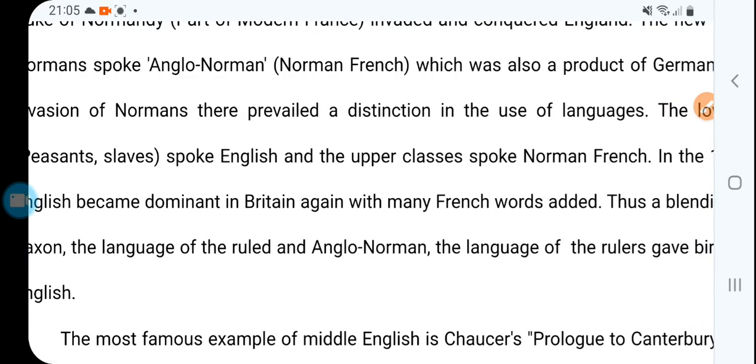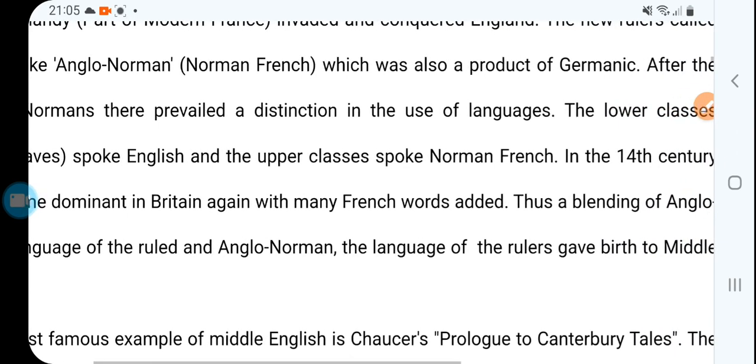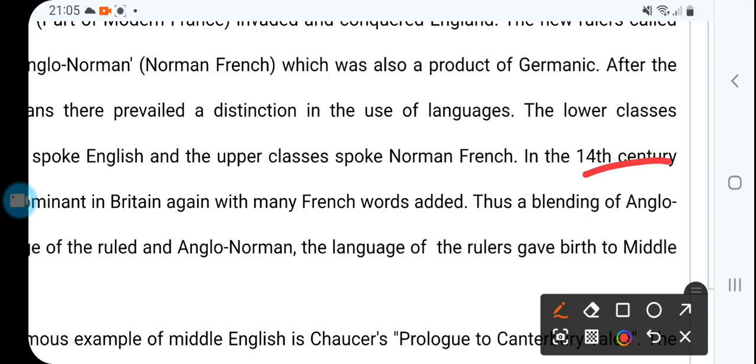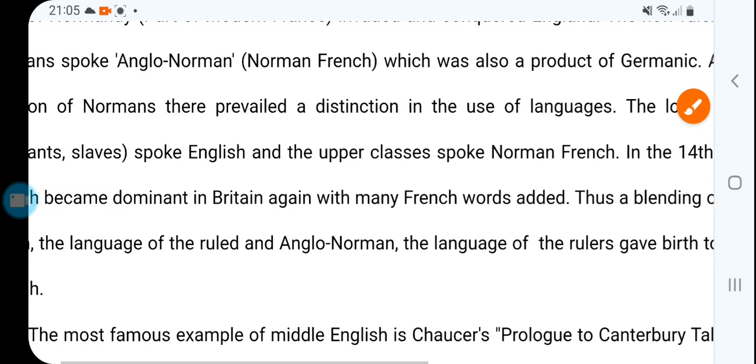That shows language is not fixed anywhere. Once upon a time it was in a very vulnerable situation. Why? Because the upper class used to speak Norman French, and then again in the 14th century English became the dominating language in Britain, with many French words added.